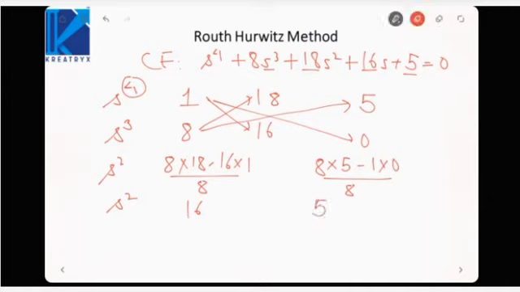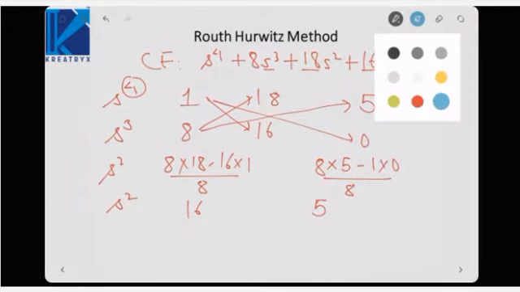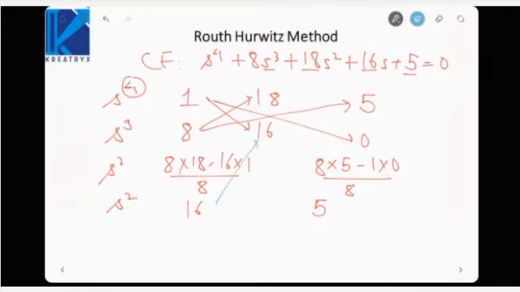Then do the same for the next row: 16 into 16 minus 8 into 5, divided by 16. Always divide by the first element of the row above. So it will be 16 minus 2.5, that is 13.5. Then s raised to power 0 will simply be 5.